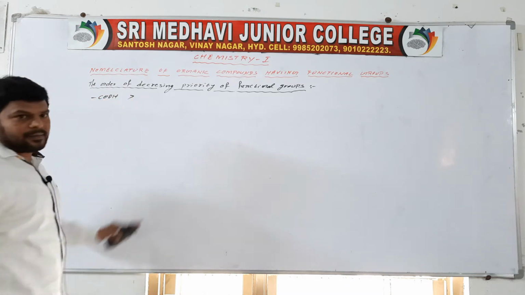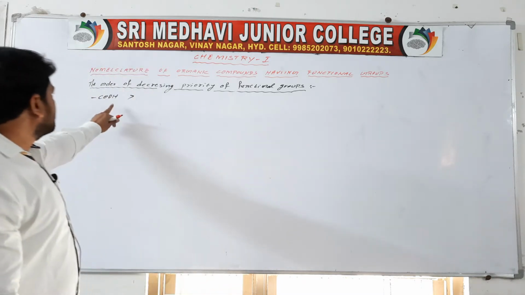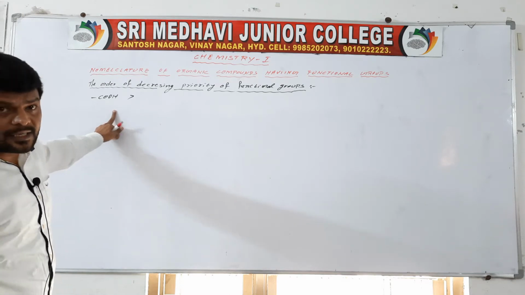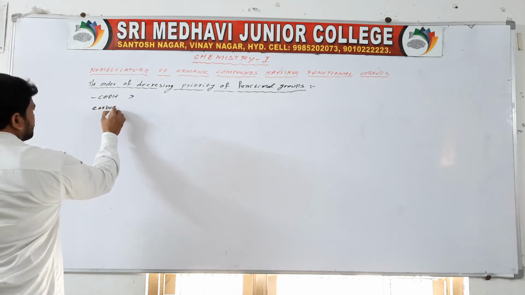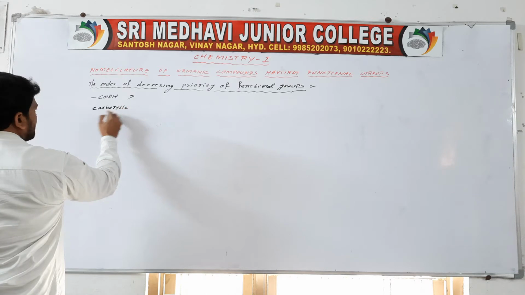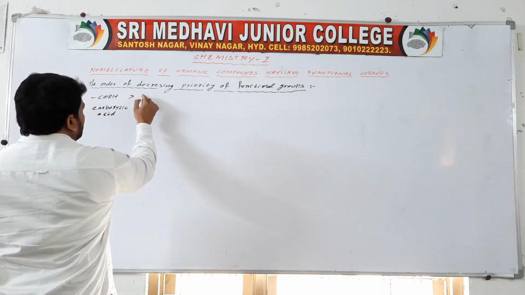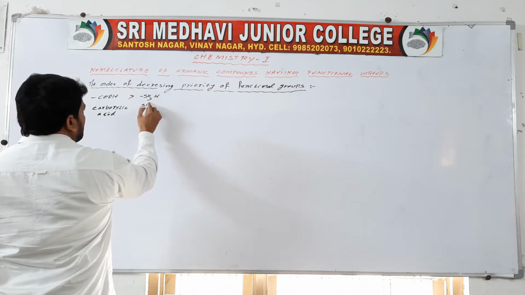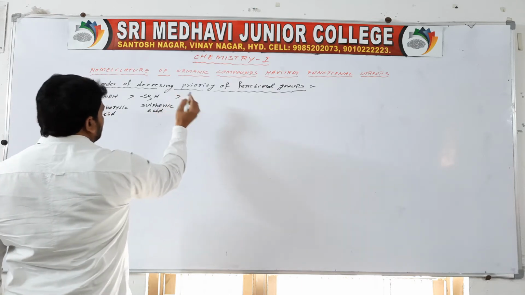COOH. It is the principal functional group compared to all functional groups. It is called the carboxylic acid functional group. Then, greater than, SO3H, the sulfonic acid functional group.